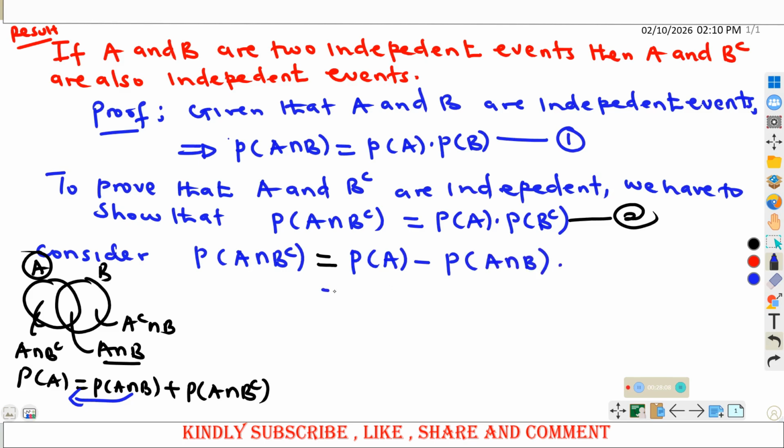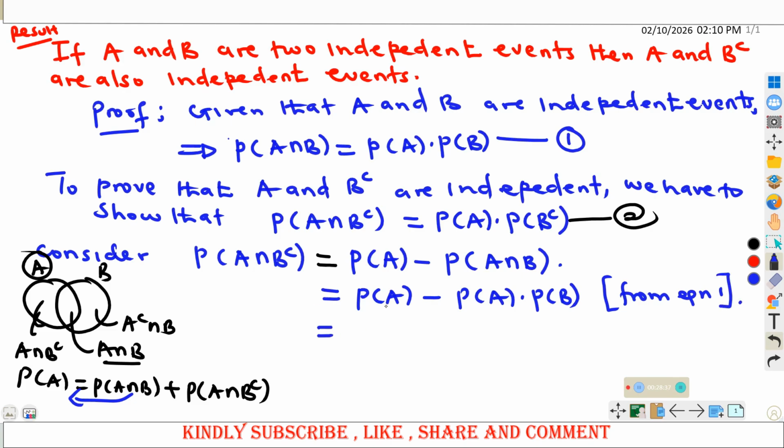If this is okay, we already said that A and B are independent, and thus the probability of A intersection B is the same as the probability of A times the probability of B. So having this, now I can say minus the probability of A times the probability of B. And this is from equation number 1.